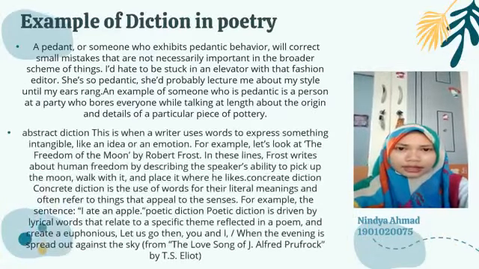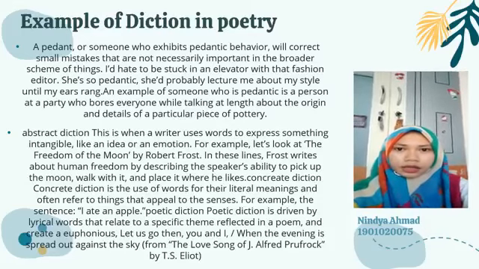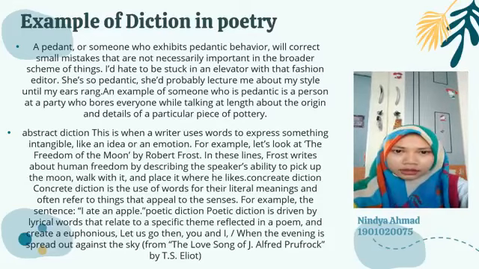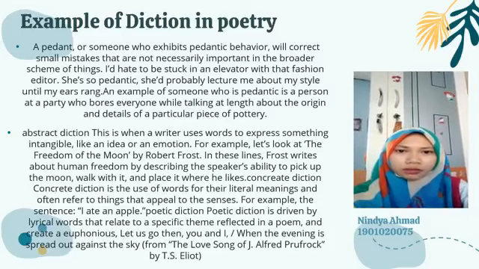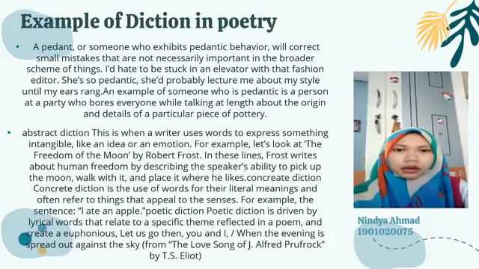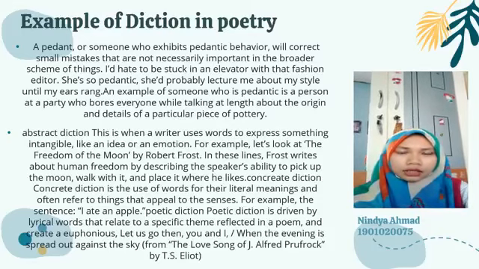The next example of diction in poetry is pedantic. Someone who exhibits pedantic behavior will correct small mistakes that are not necessarily important in the broader scheme of things.